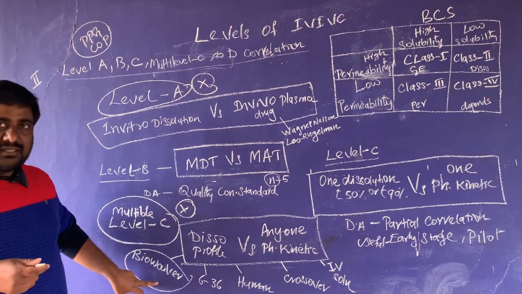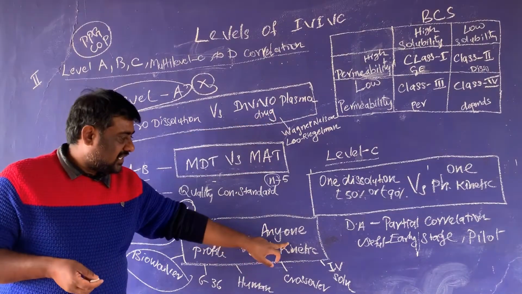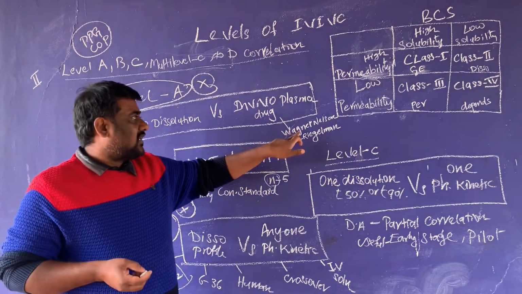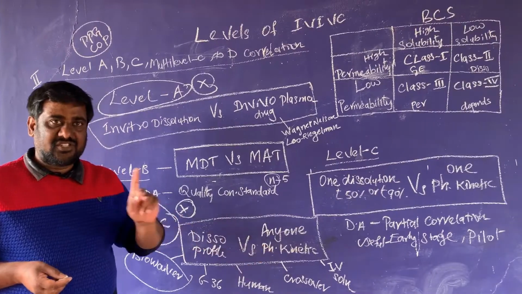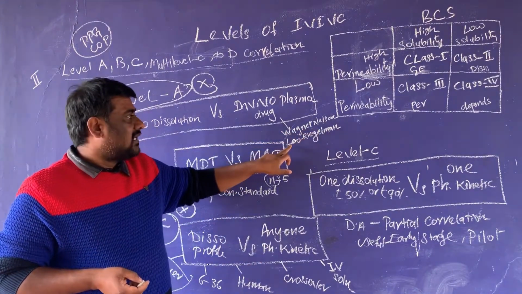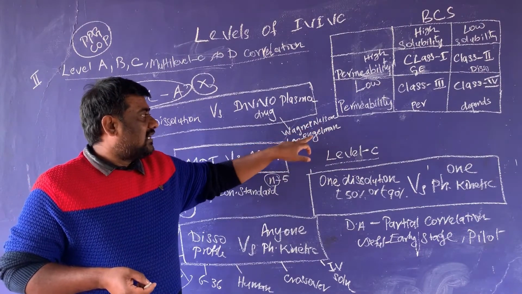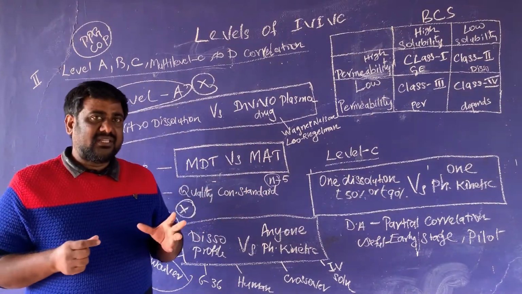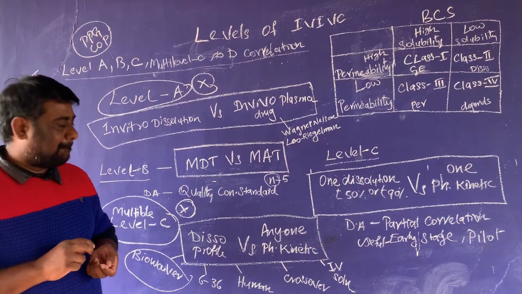In level A and level B, the plasma drug concentration and pharmacokinetic parameters are checked by two methods: the Wagner-Nelson method or the Loo-Riegelman method. These two are common methods, not only for this correlation, to determine the plasma concentration in the blood.